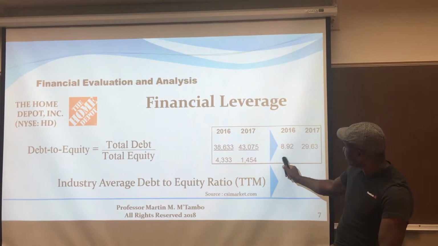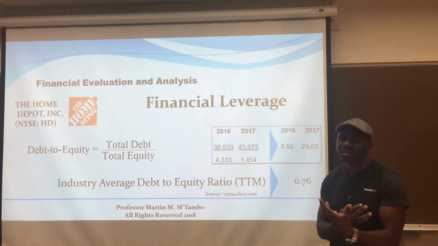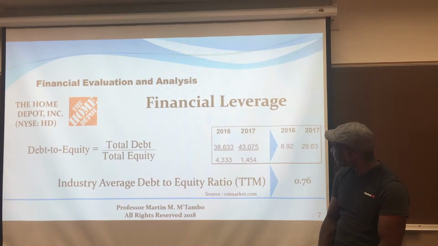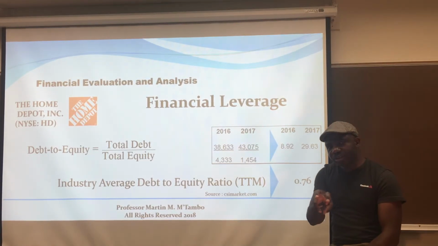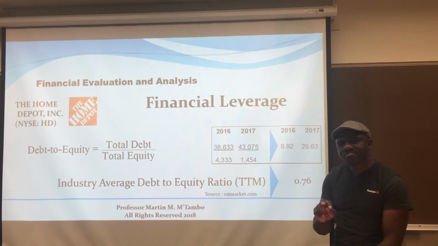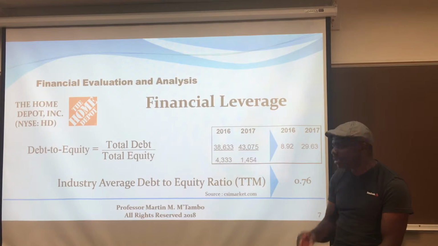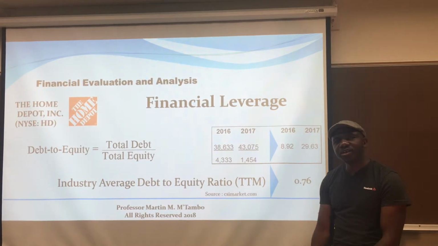Well, obviously, we know the reason why these numbers look like this. It's because the company is repurchasing its own shares from the market because they're restructuring their capital structure. And I looked at the numbers and see, without repurchasing, these numbers would have been around 0.85, 0.86, which still would not be better than the industry average.